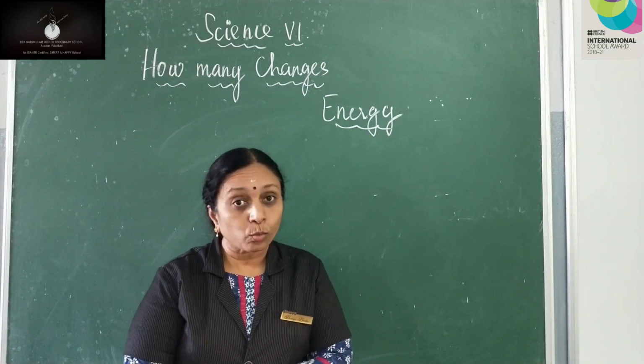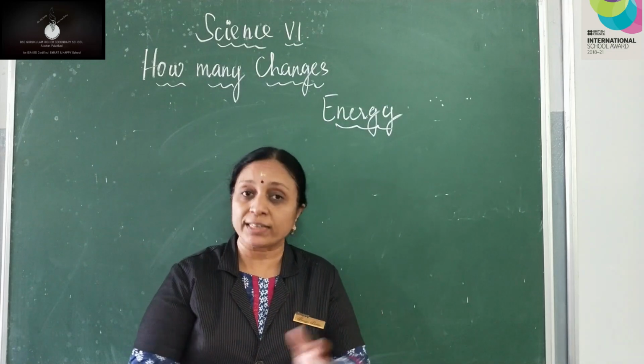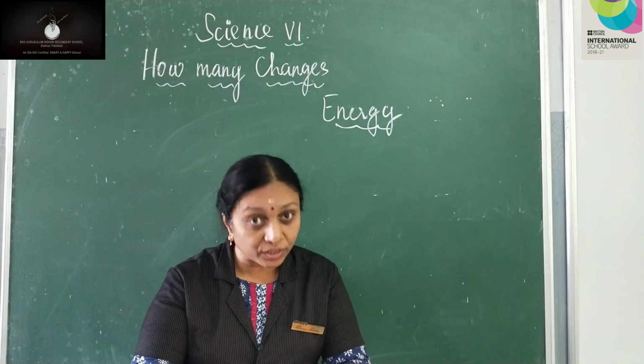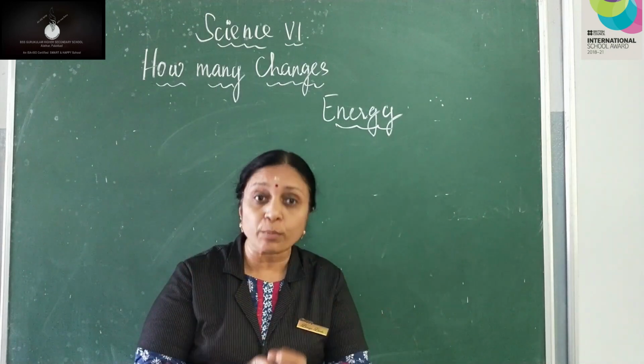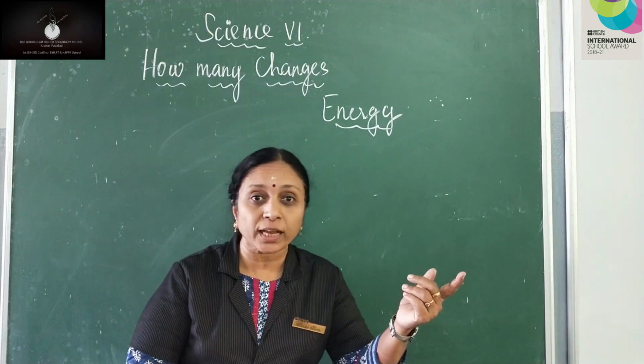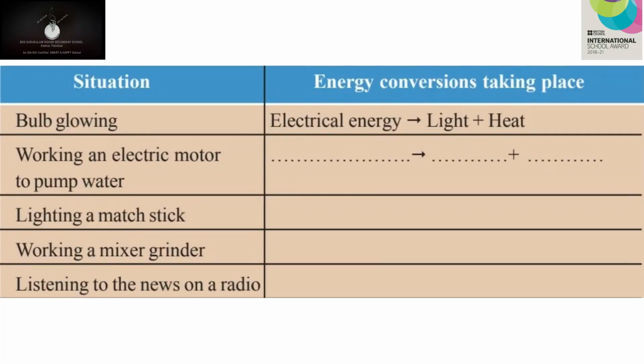Yes? Okay. Now, in our textbook, we have a table which shows more examples of energy conversions, the energy used by us and the energy which is not used by us. Shall we move to the table? Did you see the table? What does the table show? We'll take the first situation. The first situation is bulb glowing. What is the energy conversion there? For a bulb to glow, we need electrical energy and the conversion is light plus heat.